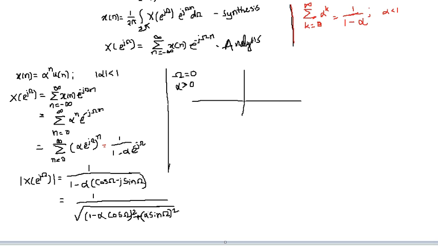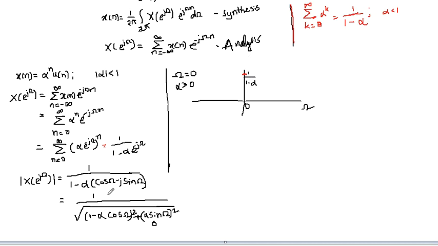So the sine term has gone 0, and we get 1 divided by the root of 1 minus alpha, the whole square, which will be 1 by 1 minus alpha. So let's mark it here.